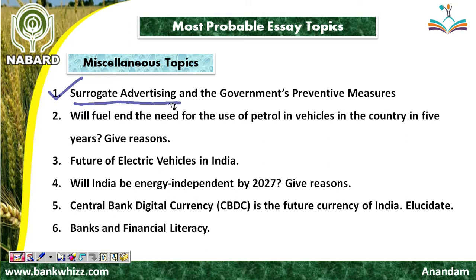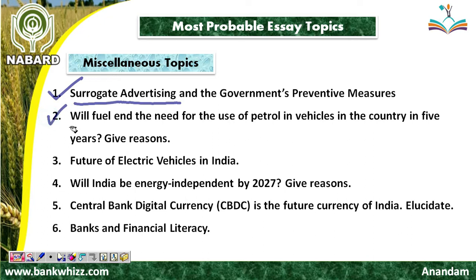Friend, brand extensions or surrogates are those products of the same company which are not prohibited, which use a similar image, which use a similar logo, and with the help of their surrogates, with the help of their brand extensions, the main motive of the companies is to sell their prohibited products such as cigarettes, liquors, etc. So friend, this essay topic seems to be important. You should prepare this topic as well.